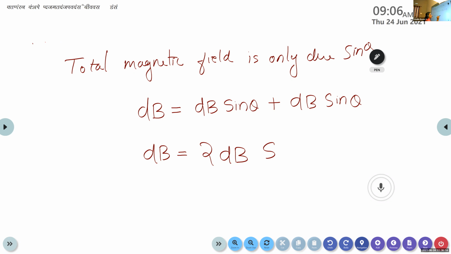That is equal to 2 dB sine theta. Okay. Now again, we can substitute the value here. We are calculating the total magnetic field. Two into, what is the value of dB?